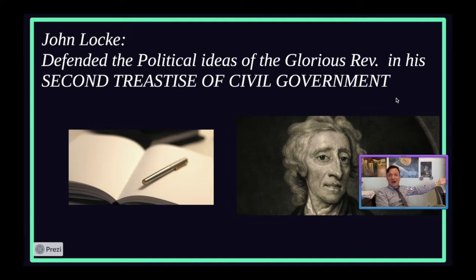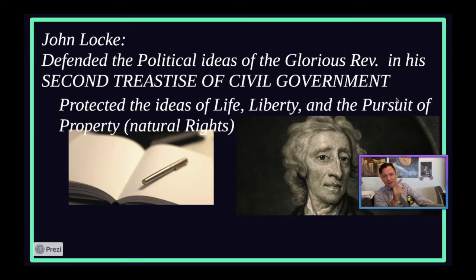Now, we had our Thomas Hobbes thing already, right? Thomas Hobbes and his Leviathan and his idea that society will be destroyed by the disgusting people that live inside of it. So going into it, we now have the other side of the coin, right? Whereas Hobbes is this, John Locke is this. He is the flip side of that coin. He actually defends people's political ideas, their rights to free and participatory government, their right to life, their right to liberty, and their right to the pursuit of property, right?